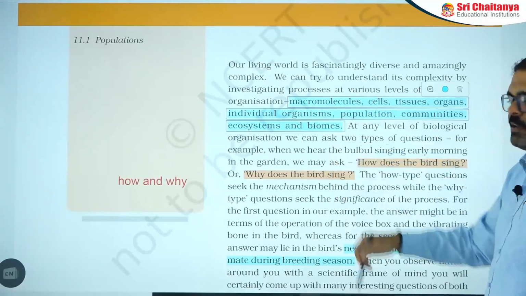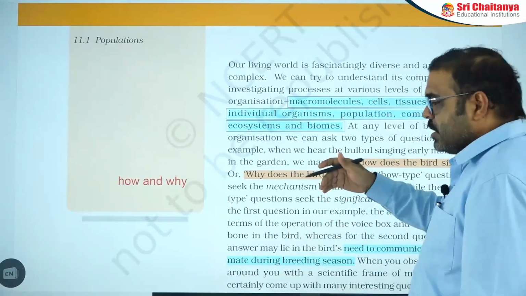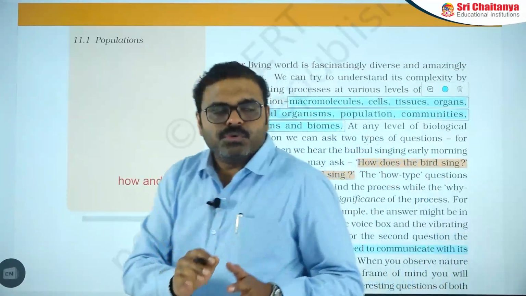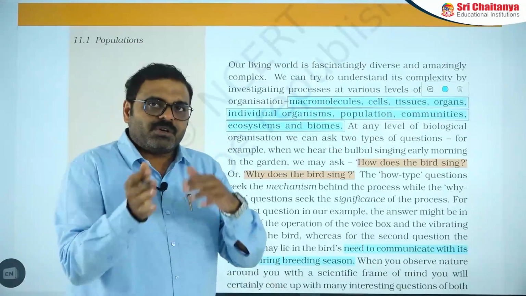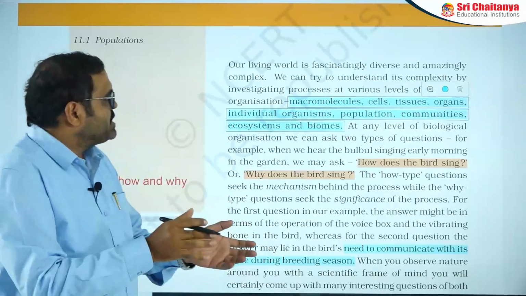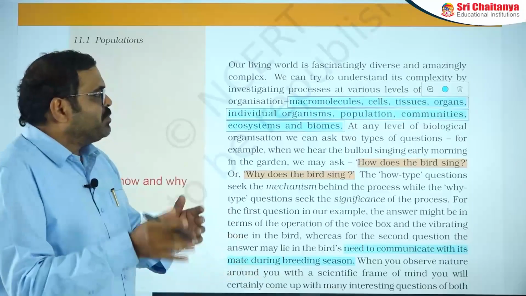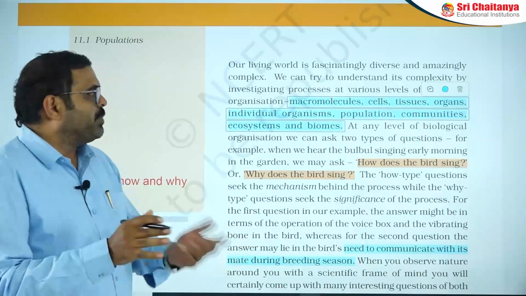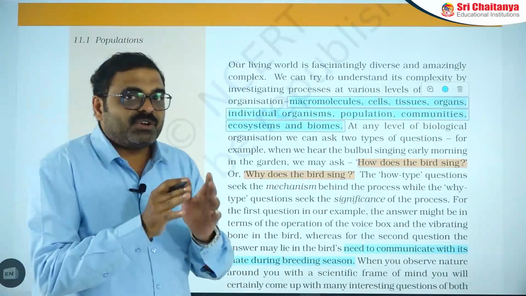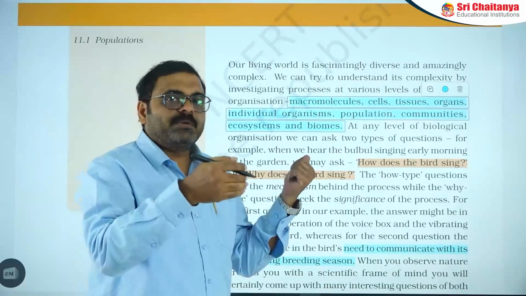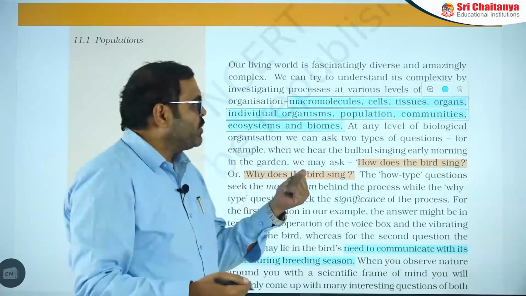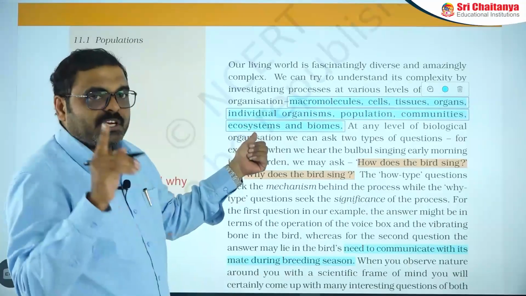This is the hierarchy of levels. Here organ system is not there in this part because it is not related to the concern of ecology. That's why the organ system word is not there, which you need to observe.